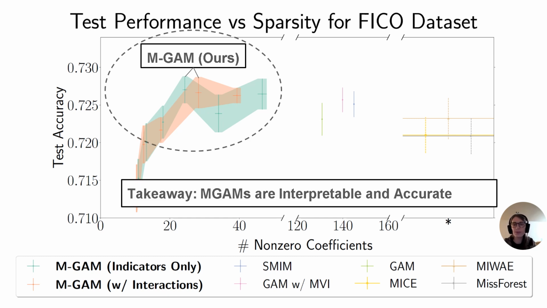Notice that MGAM produces models that are significantly sparser than other methods. That is, they have fewer non-zero coefficients. Additionally, it produces higher test accuracy.